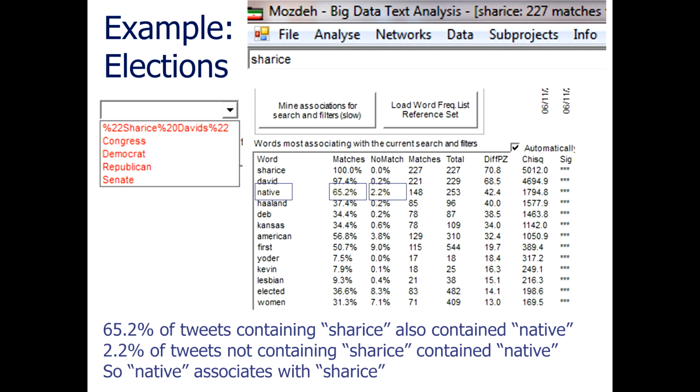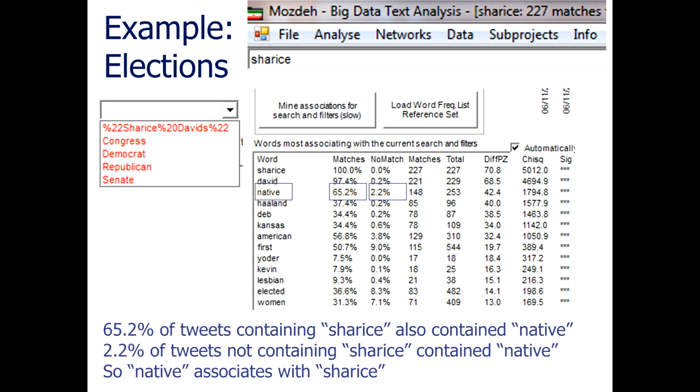And in Mozdeh, entering the query Sharice, she was the only Sharice standing in the elections, in a collection of tweets about the elections, and clicking the Mine Associations button gives a list, as you can see on the screen in the middle, of words that occur more often in Sharice tweets than in the rest of the tweets. If we look at the word native, that's in the middle of the list.